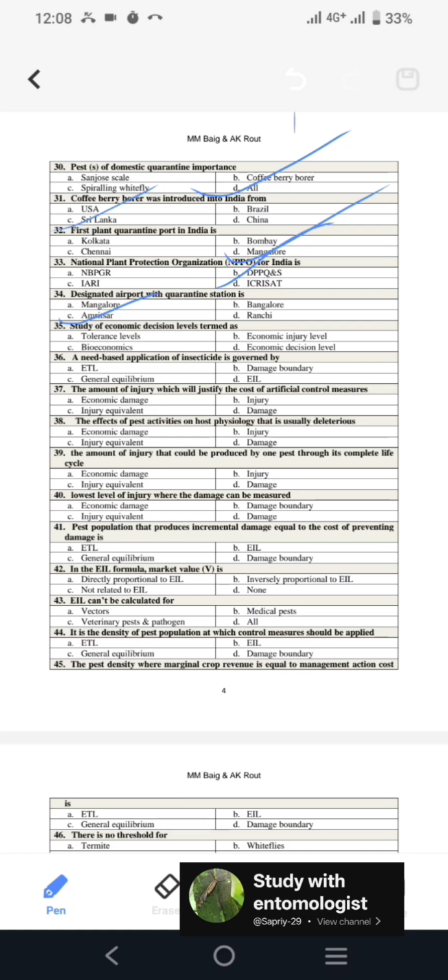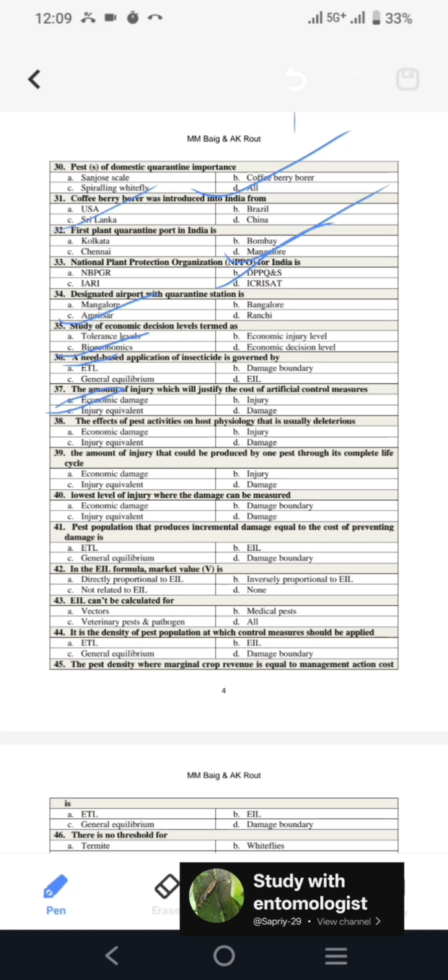Next is study of economic decision level termed as, so it is known as bioeconomics. Next, a need-based application of insecticide is governed by, so we know ETL is the action threshold, and here only we take decisions whether we have to apply insecticide or not. So that decision level is ETL. Next is the amount of injury which will justify the cost of artificial control measures. So this is economic damage.